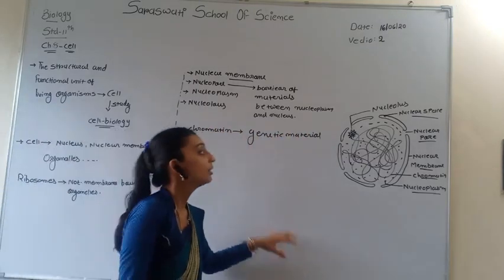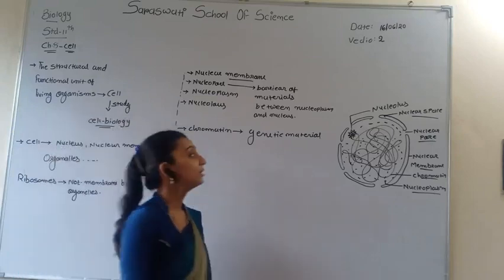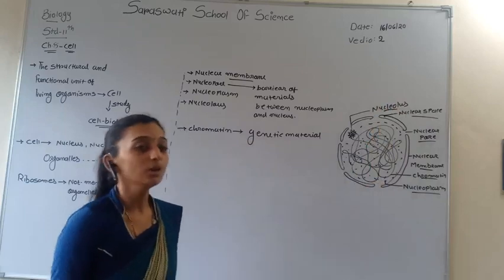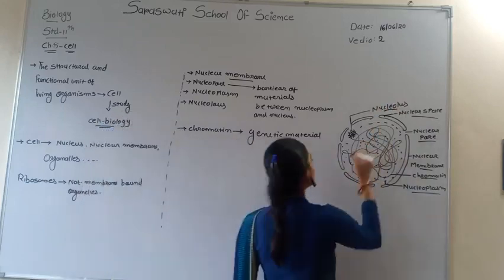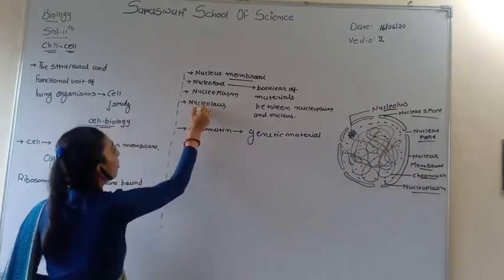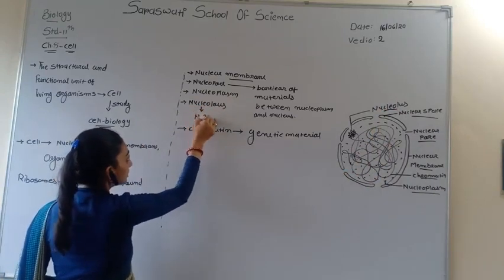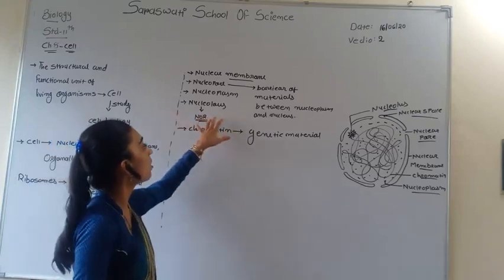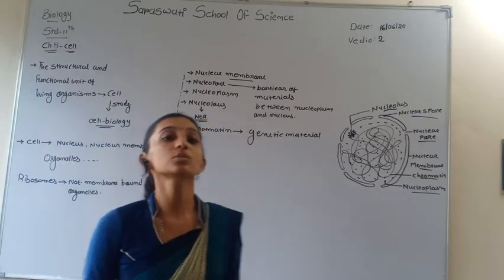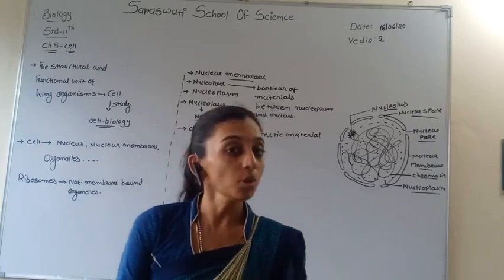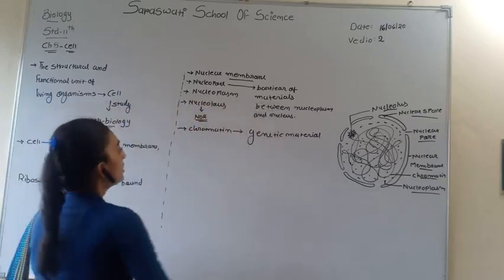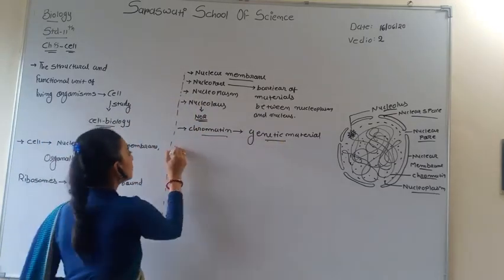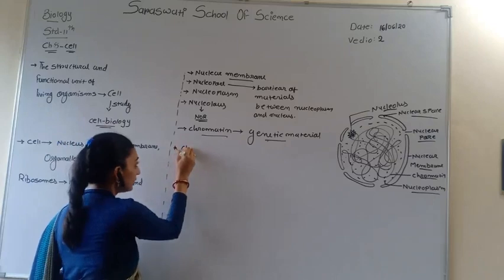In the chromatin material, some regions form the nucleolus. This nucleolus is formed in a special region, the NOR, nucleolus organizing region, which is present on a chromosome.